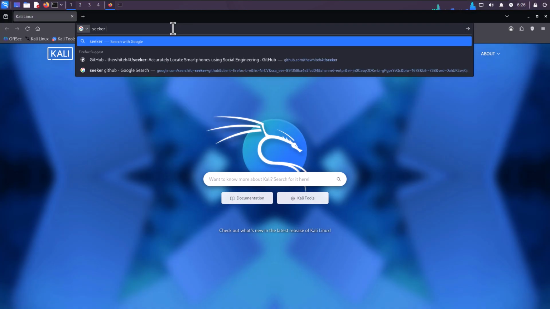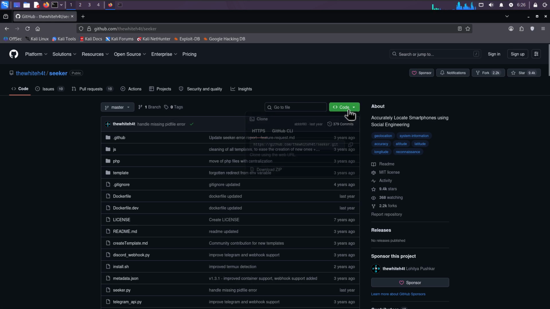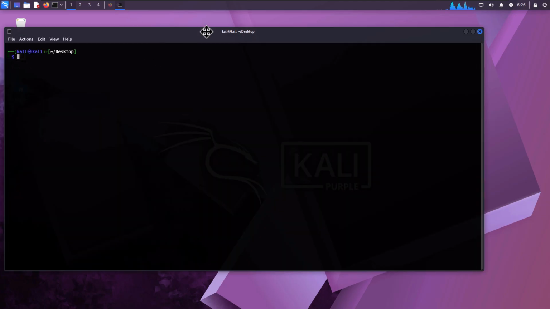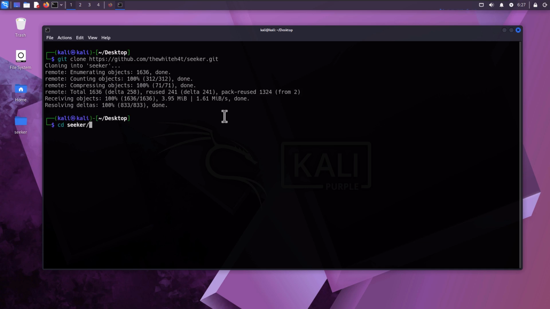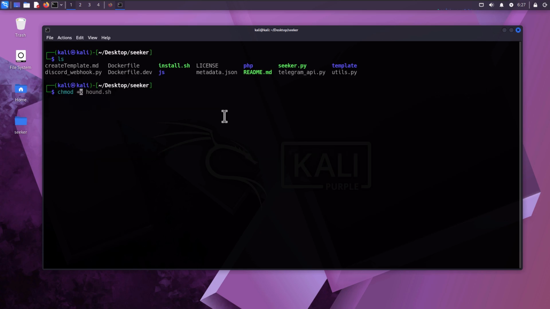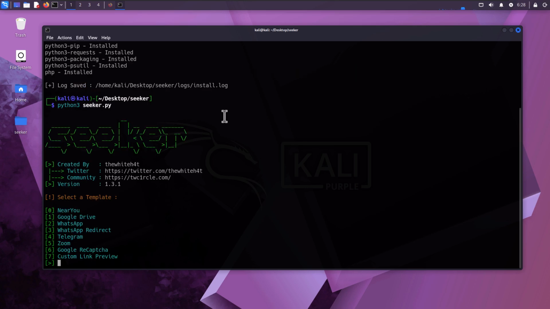So a hacker opens up his browser and searches for the Seeker tool on GitHub. Then he clones the repo onto his desktop. Once he clones it, he moves into the Seeker directory. There he sees many files. One of them is the install script. So the hacker provides permission to the install script and starts installing the tool. Once the tool is installed, the hacker runs the tool with Python 3.